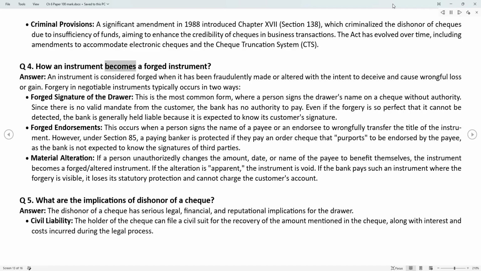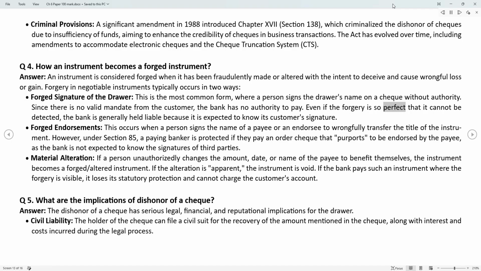Q4. How does an instrument become a forged instrument? Answer. An instrument is considered forged when it has been fraudulently made or altered with the intent to deceive and cause wrongful loss or gain. Forgery in negotiable instruments typically occurs in 2 ways. Forged signature of the drawer. This is the most common form, where a person signs the drawer's name on a check without authority. Since there is no valid mandate from the customer, the bank has no authority to pay.